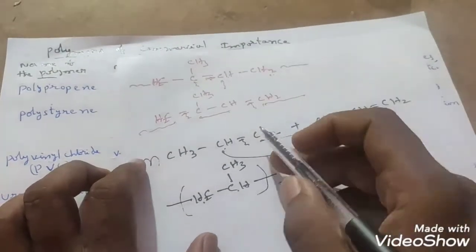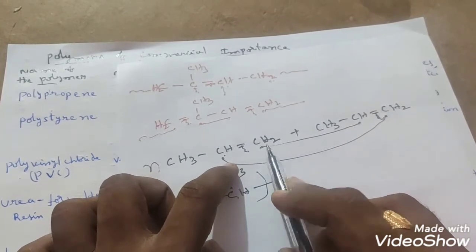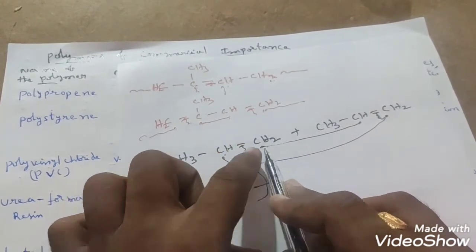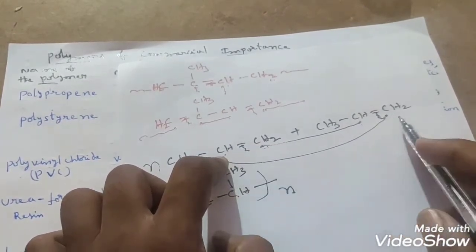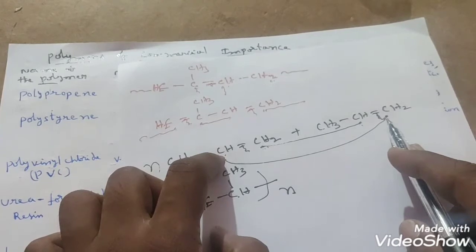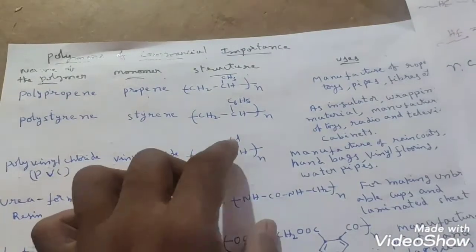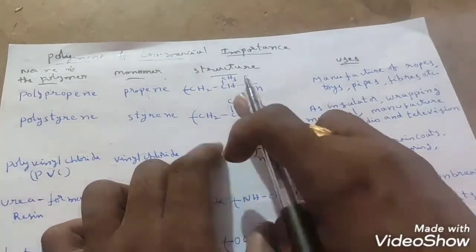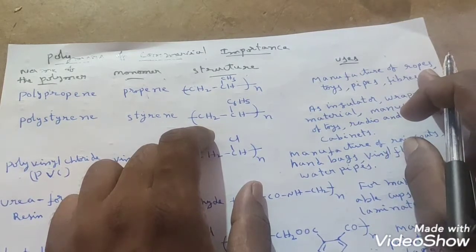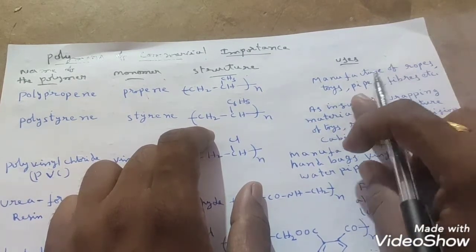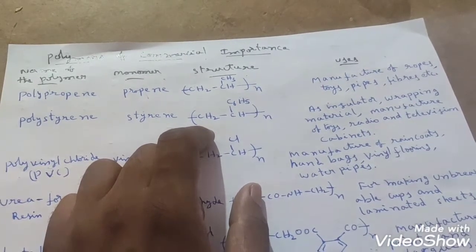Okay? Very simple. Breaking of the double bond, the pi bond, results in the formation of free radicals. Wherever a CH2 free radical is there, that will combine with the CH, and wherever a CH free radical is present, that will combine with the CH2 free radical. You can try, you will definitely get it. This is the partial structure. Now, what are the uses of this polypropene? It is used in the manufacture of ropes, toys, pipes, fibers, etc.